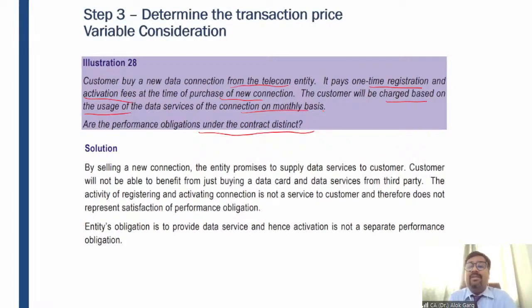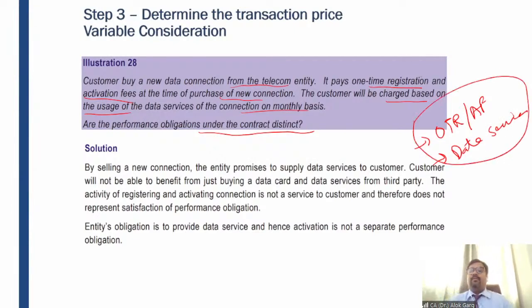Are the performance obligations under the contract distinct? Whether this one-time registration and activation fee and this particular data service are two different performance obligations, or there is a single performance obligation. So by selling a new connection, the entity promises to supply data services to a customer. While taking a membership fee, I am promising that I'll give you the yoga classes, right? You can come to me, and when you pay me this 1 month's fees, either in advance or at the time of completion of 1 month, of course I'll give you yoga classes.